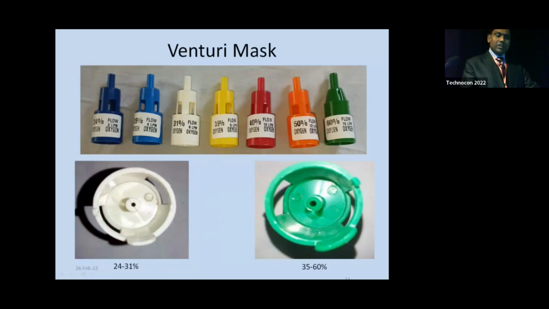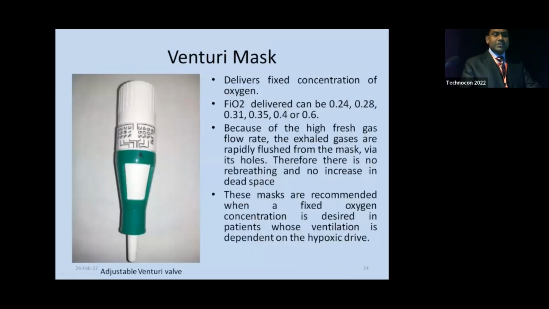These are color-coded. Now, these two pictures show the orifice of connectors. The connector which delivers low FiO2 is narrow in orifice, and this is the wider one. This is an adjustable Venturi valve. It delivers a fixed concentration of oxygen. FiO2 delivered can be 0.24 to 0.6.